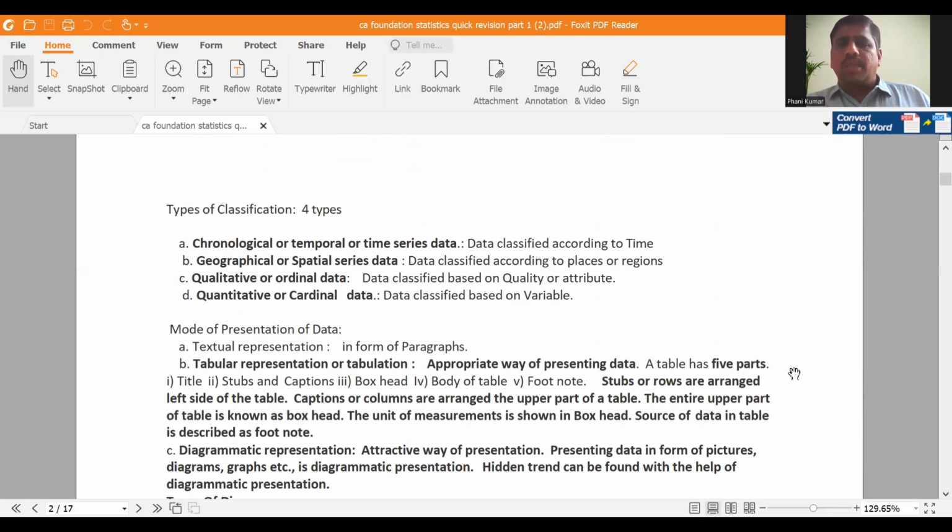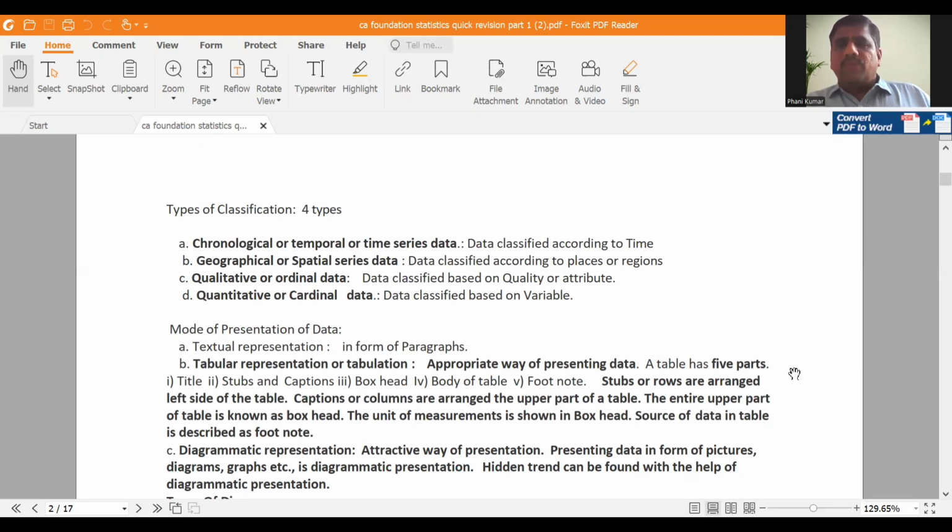First one is chronological or temporal or time series. If the data is divided based on time, that is known as chronological classification. If your data has been divided based on regions or places or based on countries, states, nationalities like that, it is known as geographical or spatial series. Qualitative classification: if your data is divided based on non-measurable characteristics, attributes, then that type of classification is known as qualitative or ordinal data.